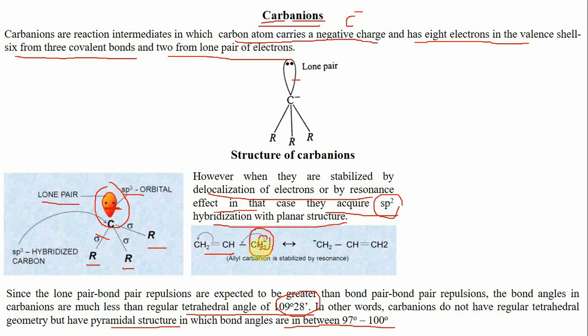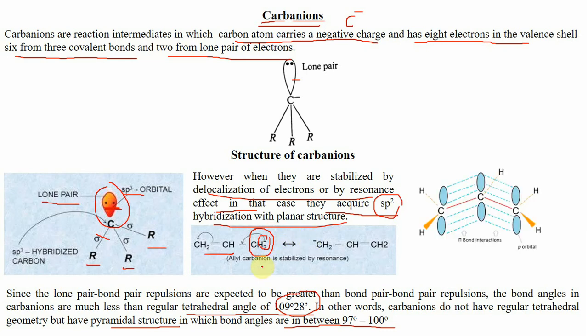So for this lone pair of electrons to get delocalized, it must overlap with the p atomic orbitals of the pi bond, and that is possible only if the lone pair is present in an unhybridized p atomic orbital, which is possible only when it has sp2 hybridization like this. So it has a trigonal planar structure, and only then can it overlap with the pi bond, because now they are parallel to each other.